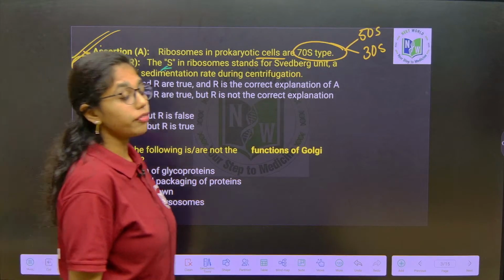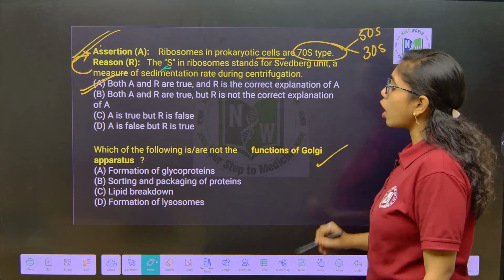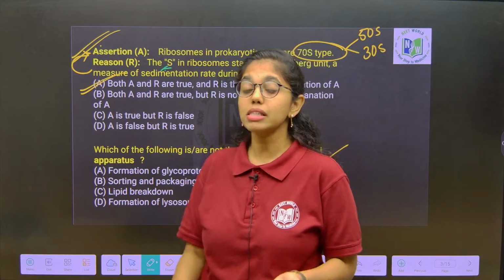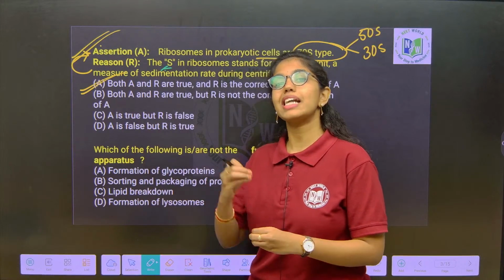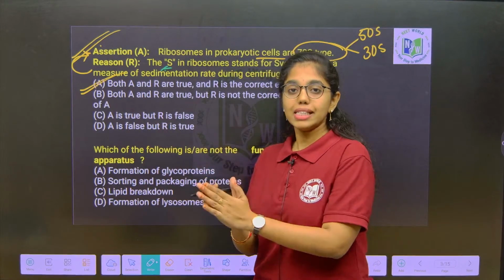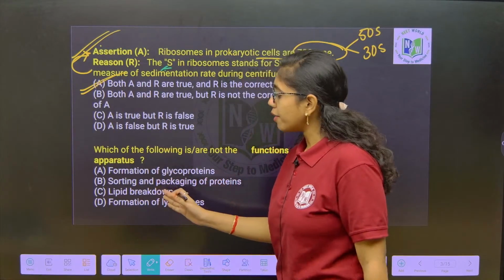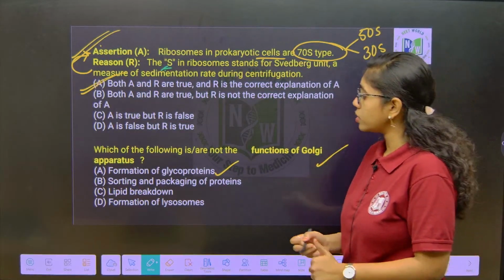Next, which of the following is or are not the functions of Golgi apparatus? What is the primary function of Golgi apparatus? Packaging or formation of glycolipids and glycoproteins and synthesis of lysosomes. Formation of glycoproteins is a function of Golgi bodies.